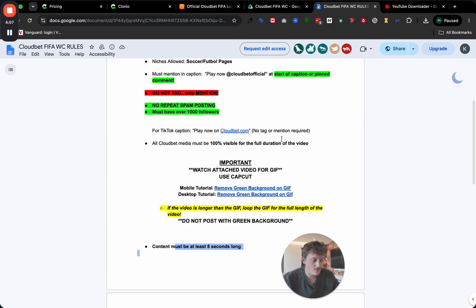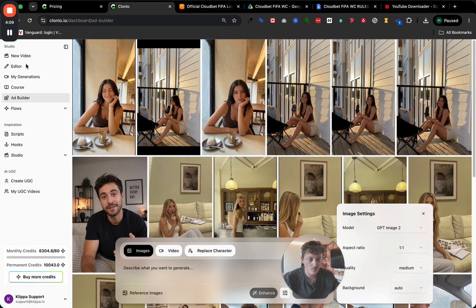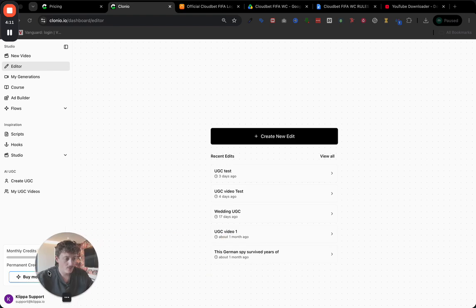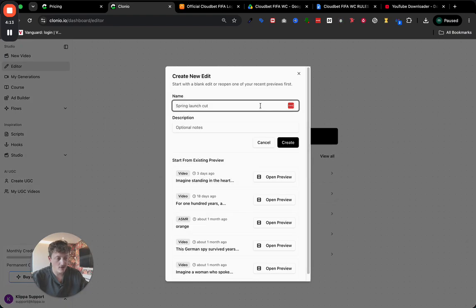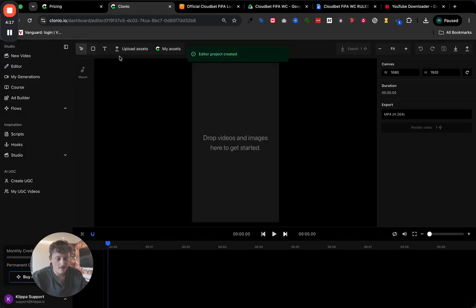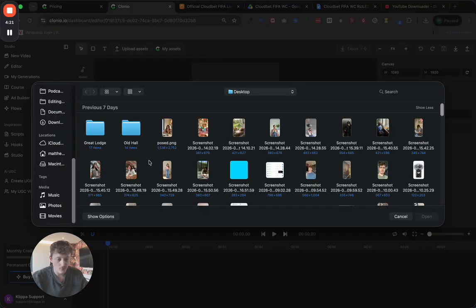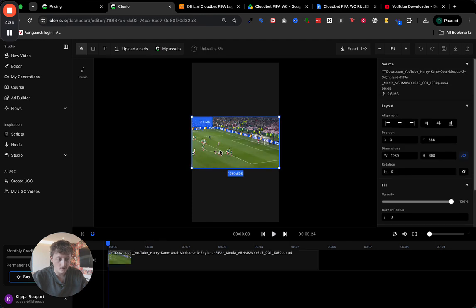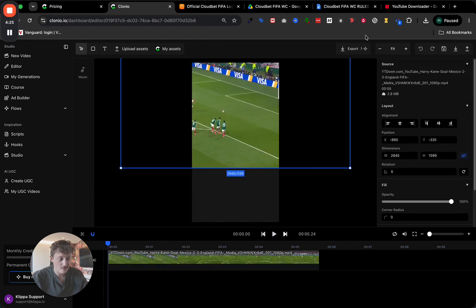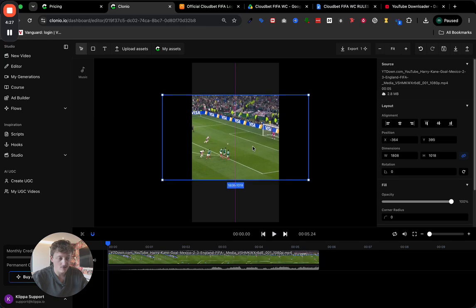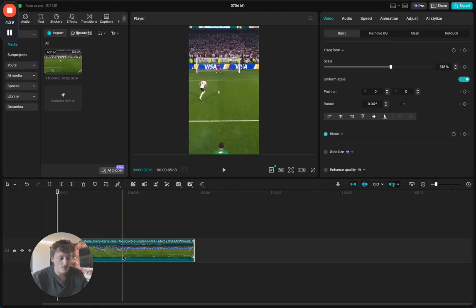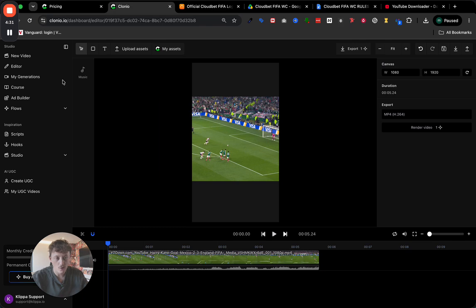Alternatively, if you don't have CapCut, if you go into the software, come over here to Editor, then there's a timeline editor in here. So we can create a new edit. We're going to call this FIFA and click on Create. Inside here, we can click on Upload Assets and go into our downloads folder. We can grab the video we've just downloaded and do exactly the same thing in here, and we can edit it inside this timeline. So depending on what you'd like to use, if you want to use CapCut, you can use it in here. If you want to use Clonio, you can use it over here as well.